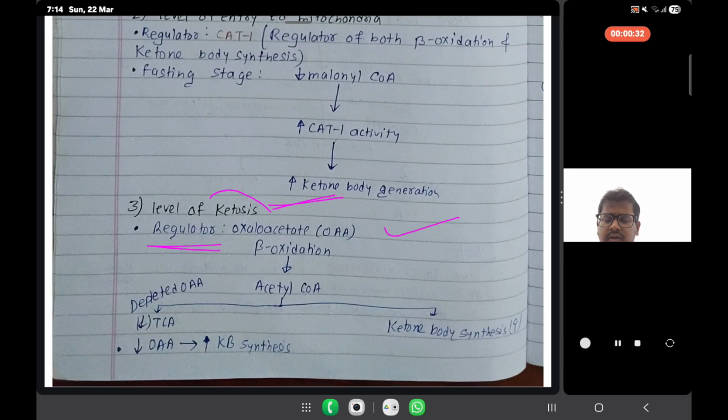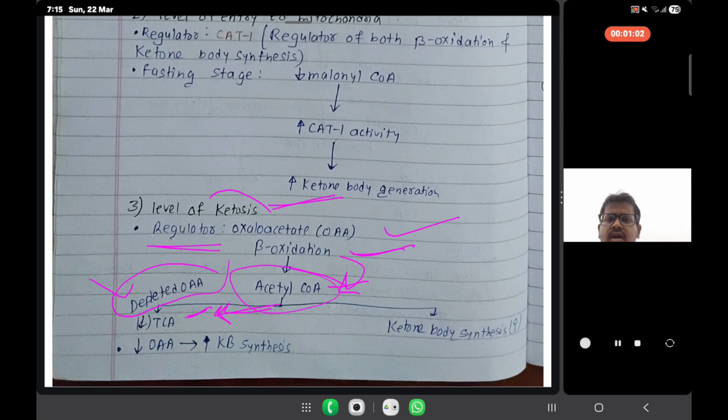First of all, if we start beta oxidation, it is converted to acetyl coenzyme A. Acetyl coenzyme A goes to the TCA cycle. And as we know, oxaloacetate is in a depleted state. If oxaloacetate is depleted, then the TCA cycle will not occur.